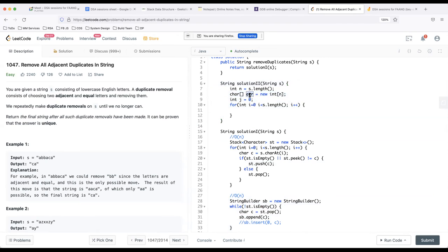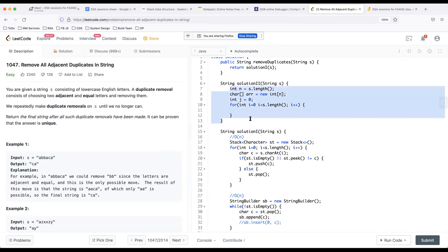The hint is that I can store the characters in the array. As soon as I find a duplicate character, I don't need to remove something from the array, but I can just decrement j in such a way that I can override things, and finally I can reconstruct a string using the character array. For example, if the final string is of length 2, then I would construct it using the starting 2 characters of this character array.